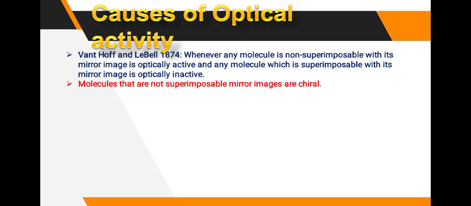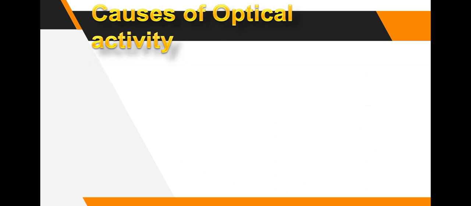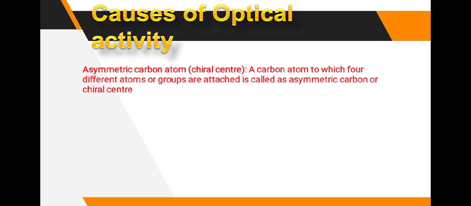Molecules that are not superimposable mirror images are chiral ones. Okay, then chirality is the necessary and sufficient condition for the existence of enantiomers. When you consider the enantiomer, at that time you require chirality of the molecule.